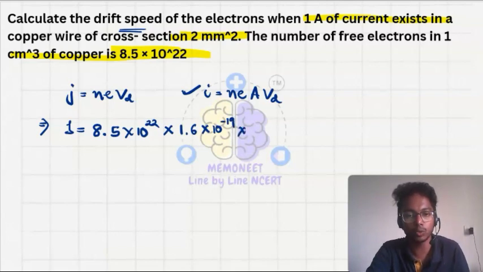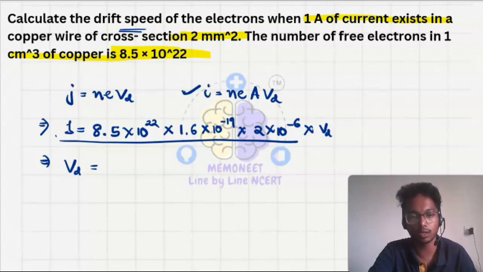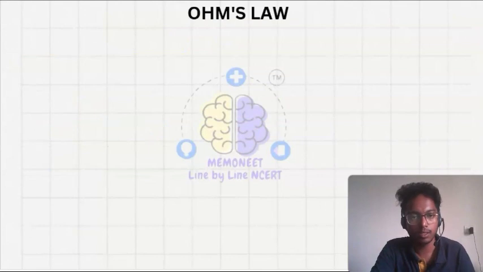What is the area? 2 mm square. If I convert it into meter square, this is 2 into 10 to the power minus 6 meter square, into Vd. So you have to find out the Vd from this data. OK, so find out the value of Vd and mention it in the comment box. Then we will be talking about Ohm's law.